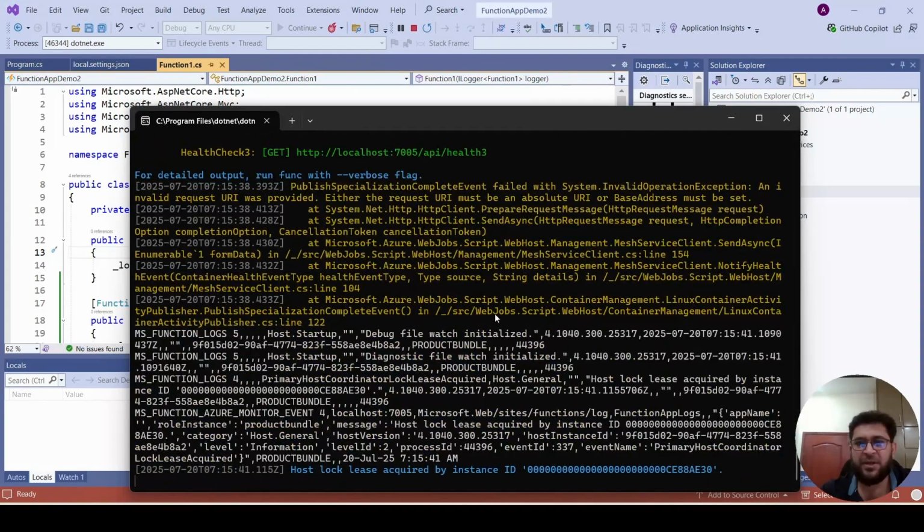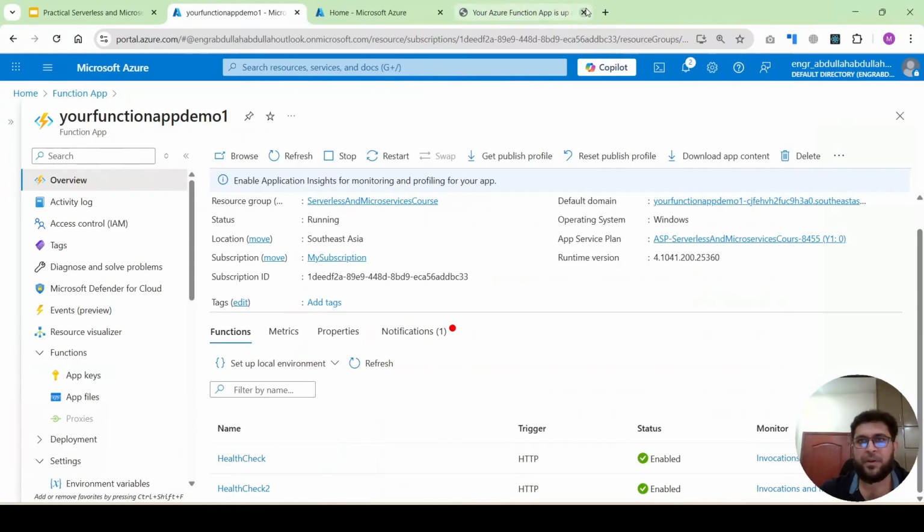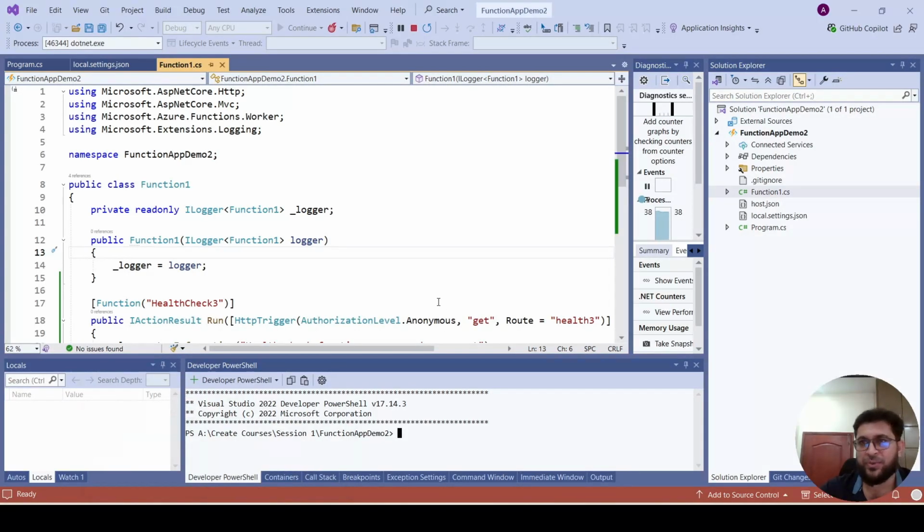Okay, so you can see here it's running, and this is the local path. If I open this in the browser, you can see that it returned the status and the time. So it's running locally. Next, we'll deploy this to Azure.